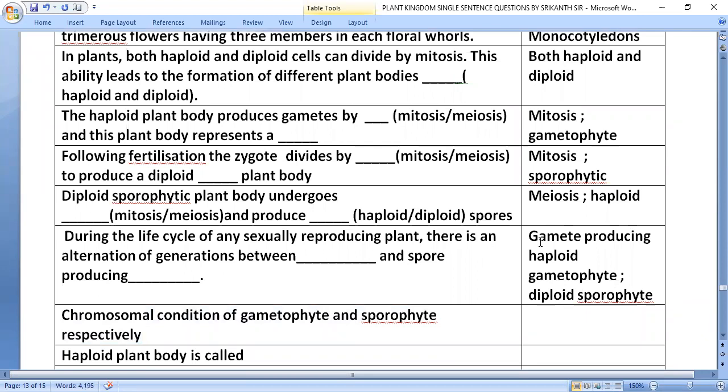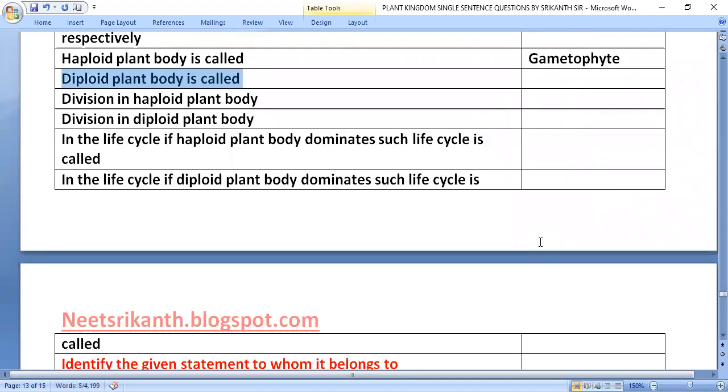Chromosomal condition of gametophyte and sporophyte, respectively: haploid and diploid. Haploid plant body is called gametophyte. Diploid plant body is called sporophyte. Division in haploid plant body, mitosis.